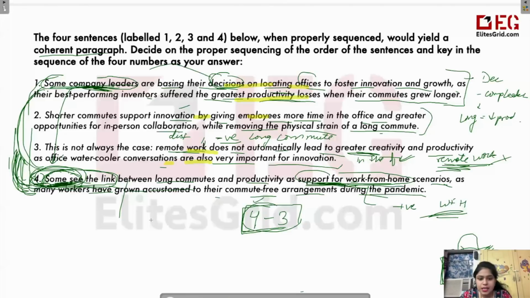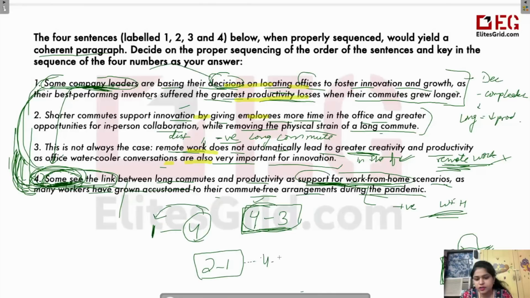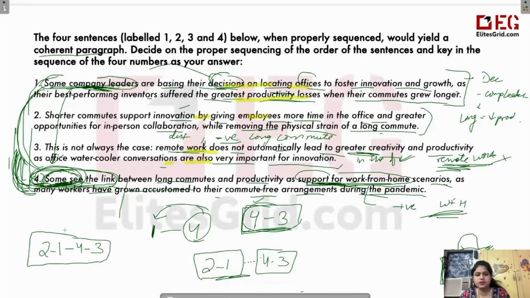तो that means कि first पहले आना चाहिए और उसी के बाद fourth आना चाहिए, क्योंकि fourth में जो pronoun use है वो उस noun का है जो first में use कर रहे हैं. तो पहले में बताना पड़ेगा कि वो क्या चीज है, उसके बाद ही तो हम उसको रेफर कर पाएंगे. So that means ये second और first वाला pair पहले आएगा और फिर उसके बाद fourth और third वाला आएगा. So your pattern would be second, first, fourth and third. This will be how the statement would have to be arranged to get a coherent meaning.